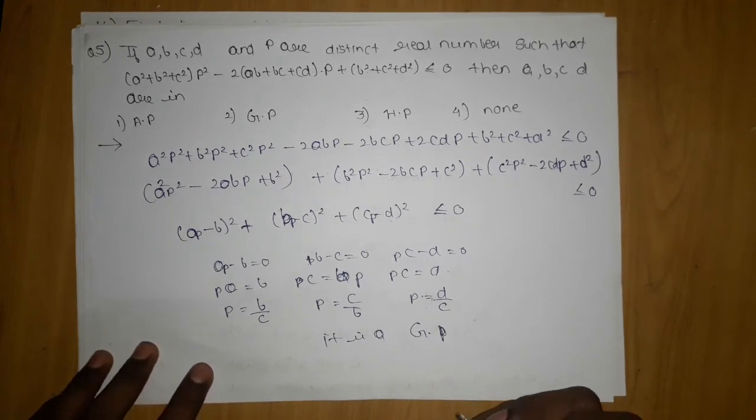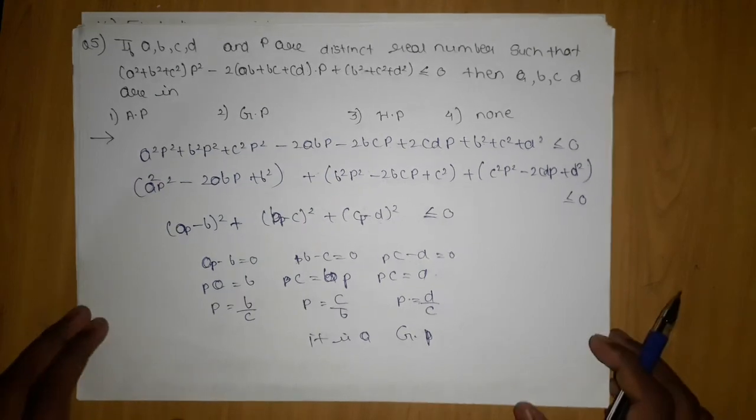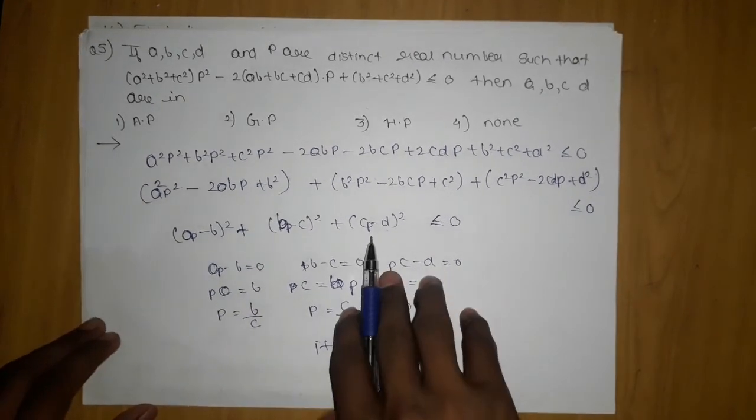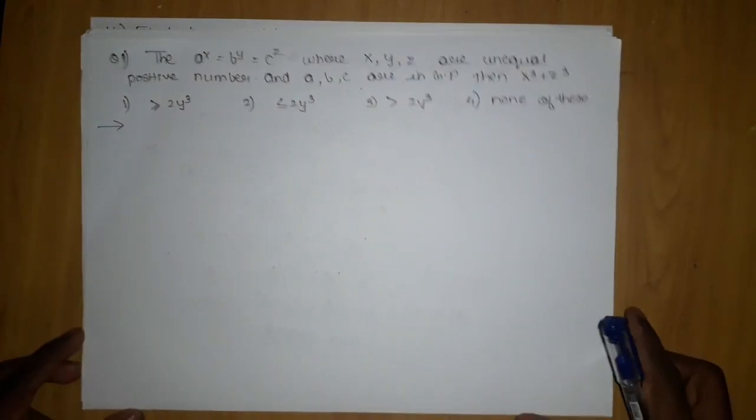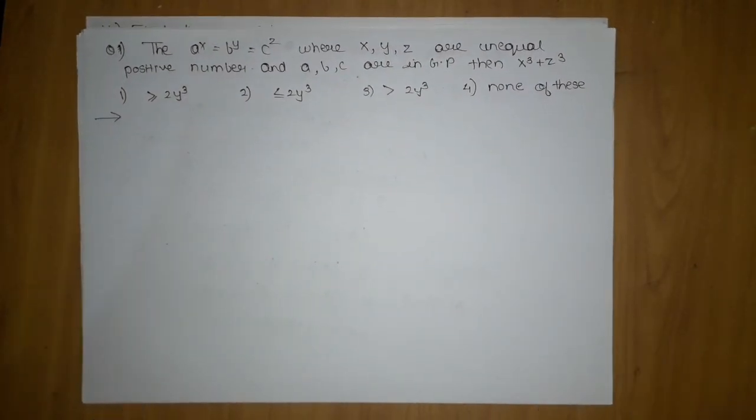So in this way you have to solve these questions, and let me do some more two or three questions, and then we will end this session. So the next question is this. This question is asked in many ways in many books. Sometimes they give it in AP.